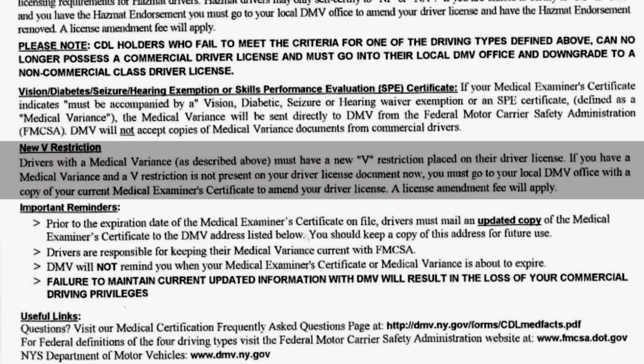If you have a medical variance, you must have a new V restriction placed on your CDL. If you have a medical variance and a V restriction is not present on your driver license document now, you must visit a local DMV office with a copy of your current U.S. DOT Medical Examiner Certificate to amend your CDL. A license fee will apply.